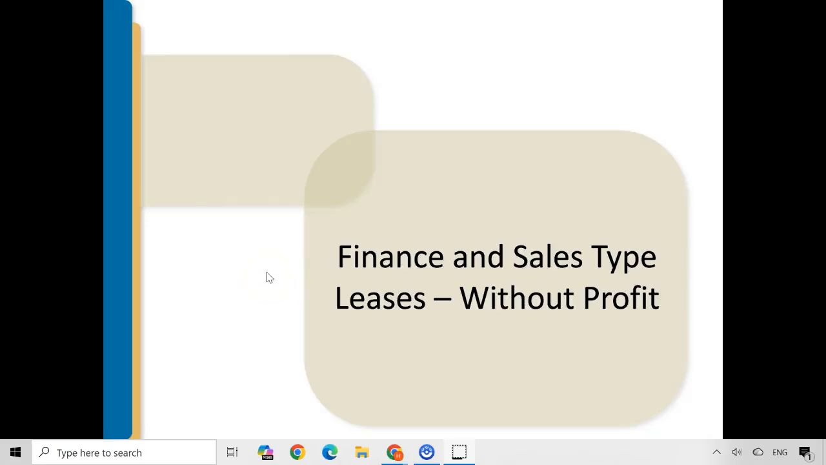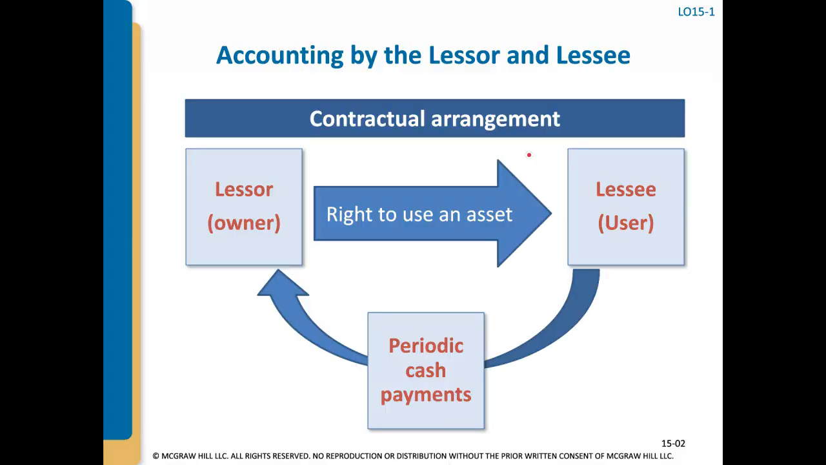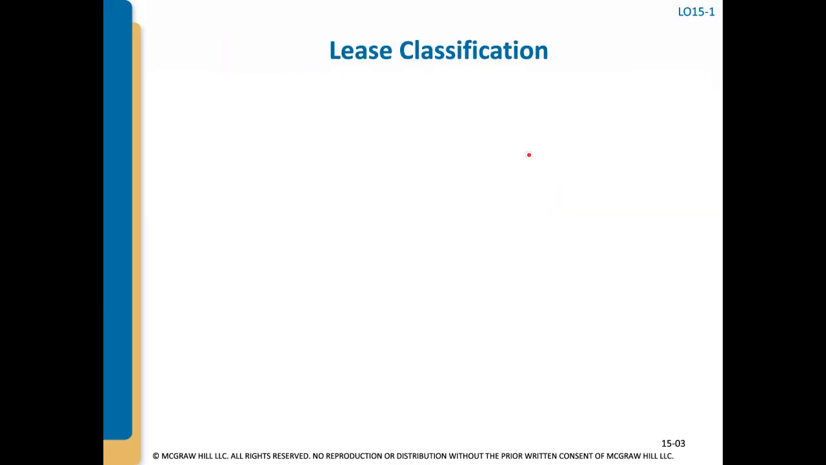Hello. In this video, we'll be going through finance leases and sales type leases that are made without a profit. A lease is a contractual arrangement between the lessor, which is the owner, and the lessee, which is the user. The lessor gives the lessee the right to use an asset, such as if you're leasing a car or an apartment. The lessor is the owner and you are the lessee using that car or apartment. And in exchange, the lessee provides periodic cash payments to the owner, the lessor.